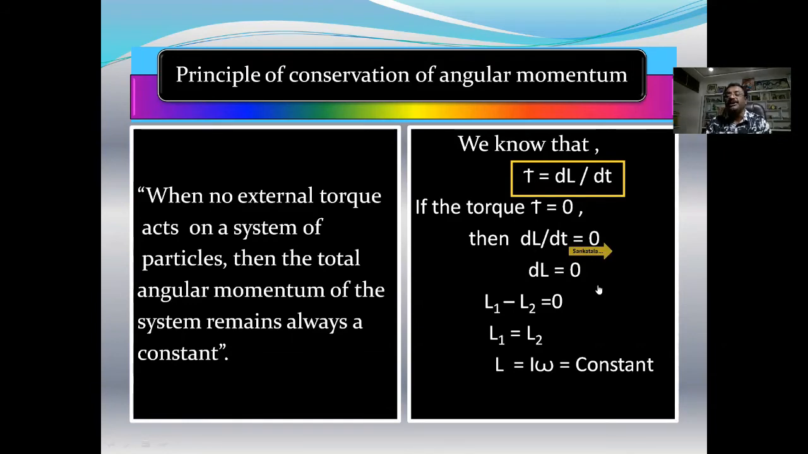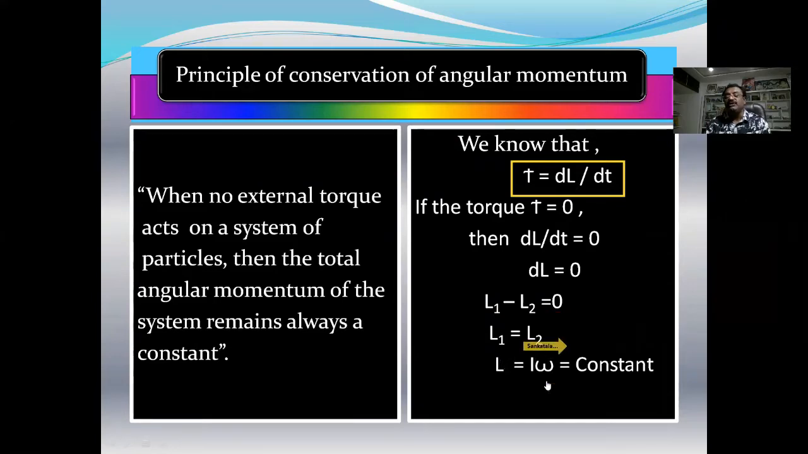Change in angular momentum is 0. Change in angular momentum means L1 minus L2, where L1 is the angular momentum in one position and L2 in another position. But the change in angular momentum is 0. Then in both positions, their angular momentum is equal. L1 is equal to L2.